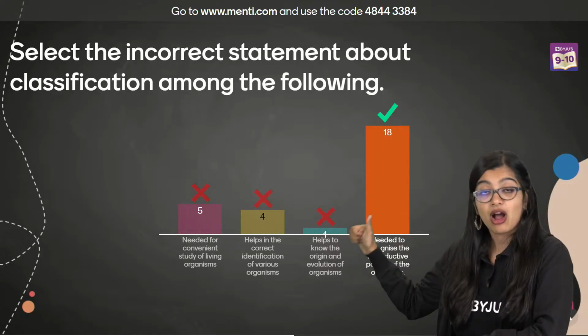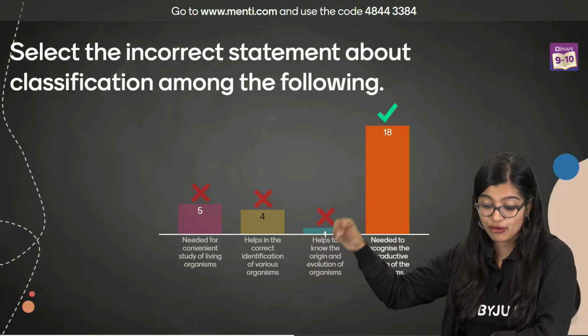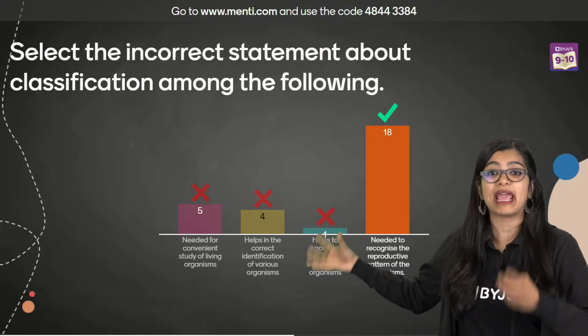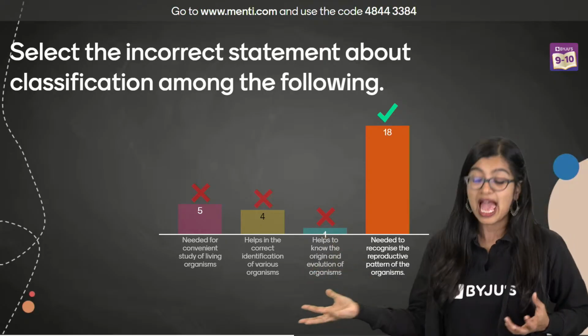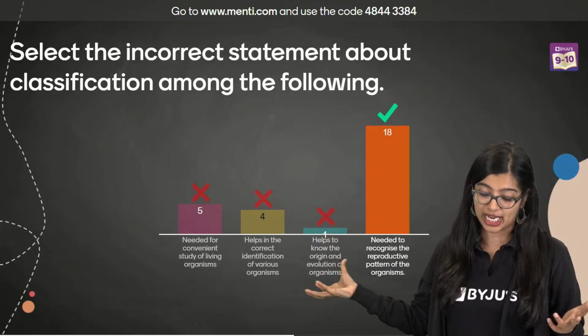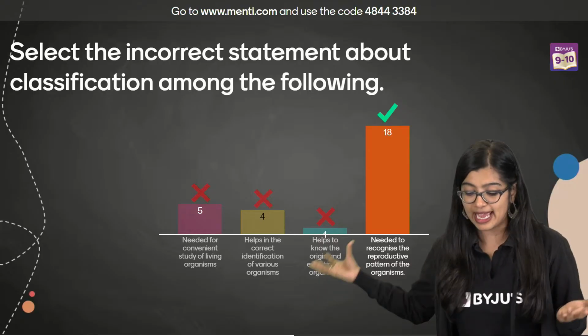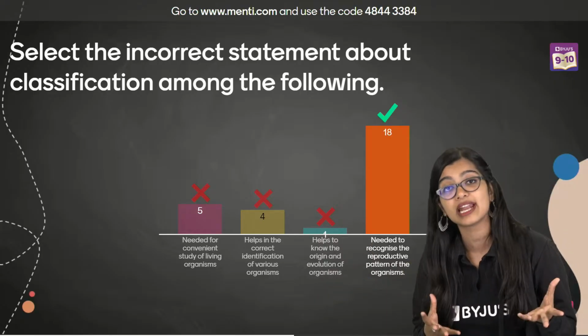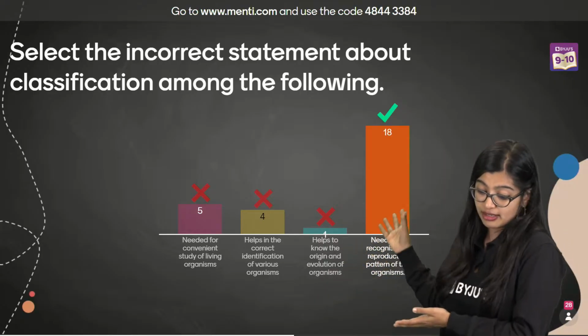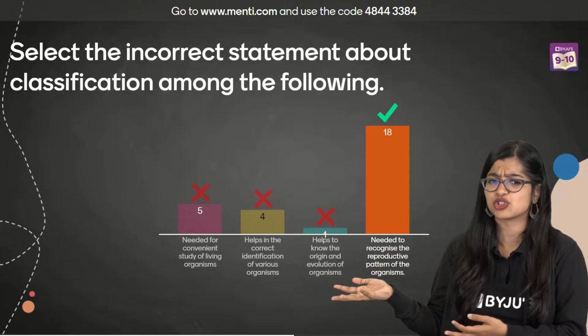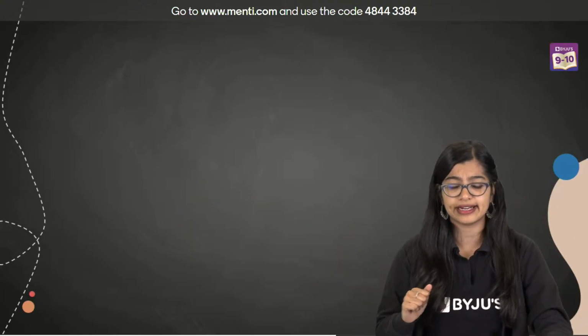See, classification is necessary for study of living organisms, right? It makes study of living organisms easy and also helps in correct identification of various organisms. They also help in understanding origin and evolution, but we do not recognize reproductive patterns through this, right? So this is the incorrect answer.